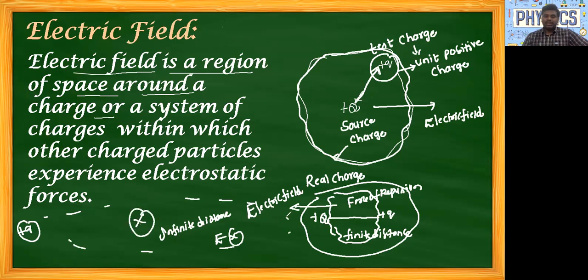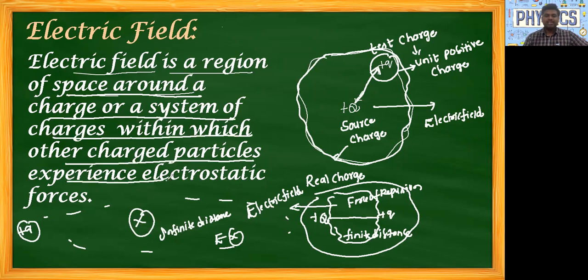So electric field means what? It is a space around a charge or a system of charges within which other charged particles experience electrostatic forces. They experience the electrostatic force if there is a finite distance between the two charges, positive or negative. This is our definition of electric field.